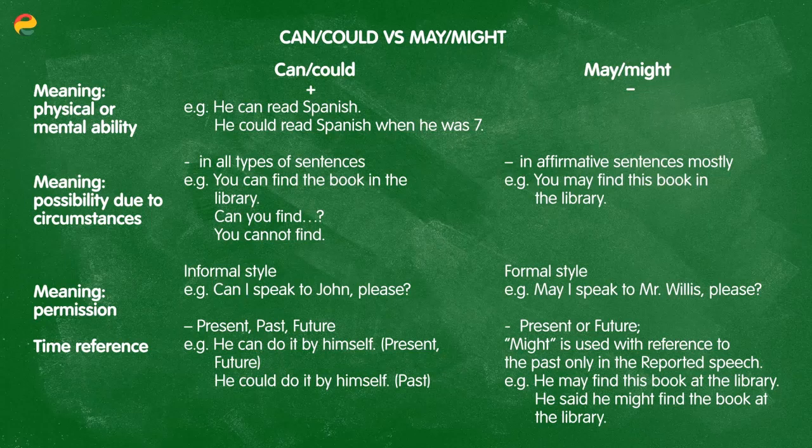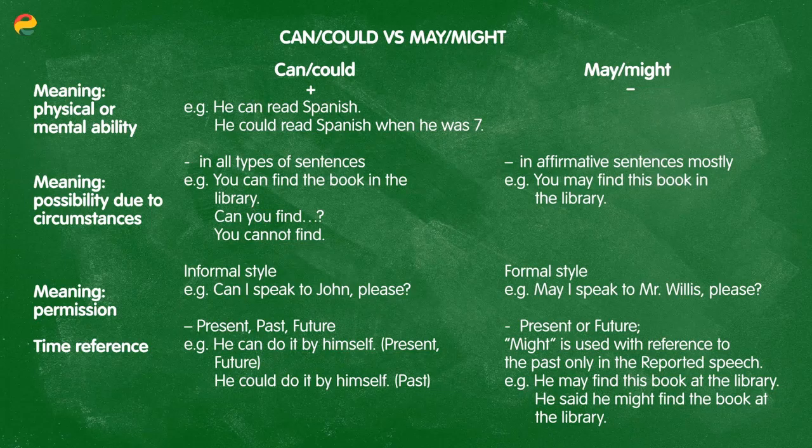For example, he may find this book at the library, or he said he might find this book at the library. And if we're using perfect tenses, may, or its past form, might, and could are equivalent. In the perfect tense, might and could are the same, usually in the phrase might and could have done. And this indicates that the action wasn't completed or realized in the past.